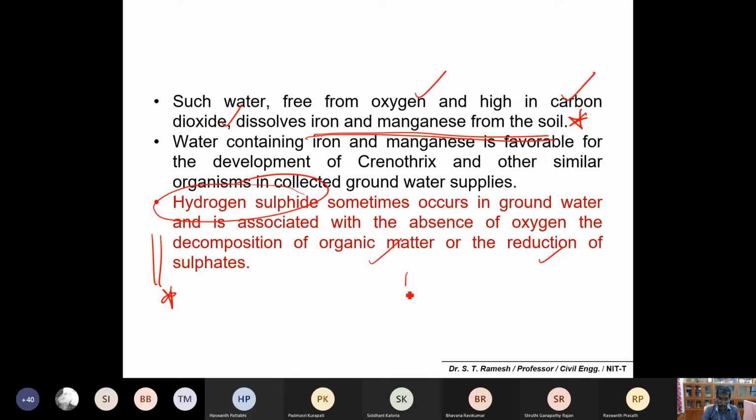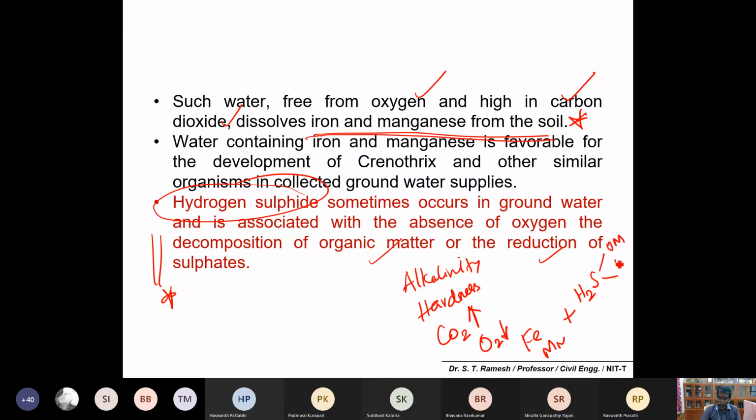So please remember, alkalinity is number one, and another is hardness. Groundwater is high in hardness and carbon dioxide, and oxygen is very low. Because of this oxygen limitation, there could be iron and manganese. Plus, you may have H2S. This H2S is from organic matter or from reduction of sulfates. Is it okay? These points you have to remember. Is it fine?